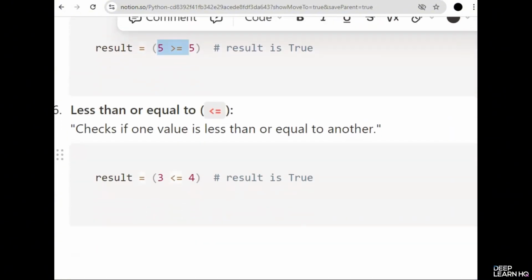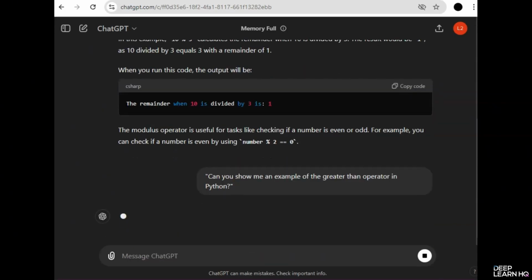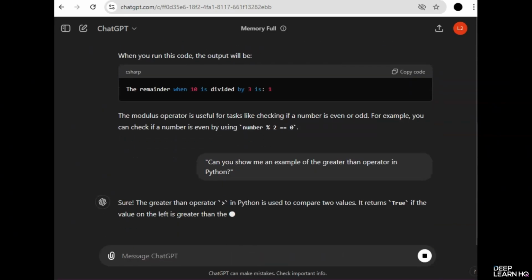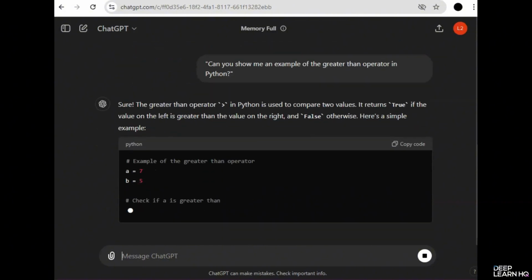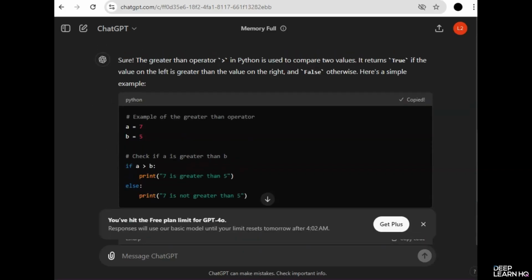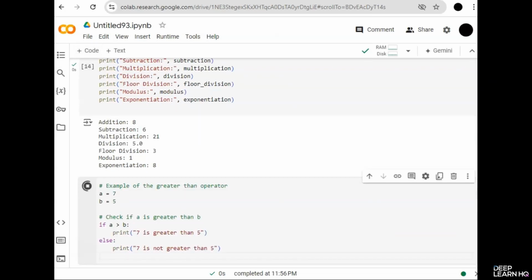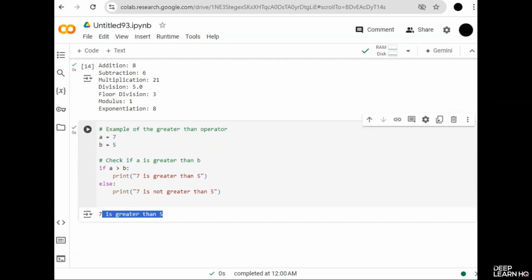So now let's ask ChatGPT to show us an example of the greater than operator. For this, you can type a prompt in ChatGPT that says, can you show me an example of the greater than operator in Python. And it responds with this example. A is equal to 7 and B is equal to 5. And then it checks if A is greater than B. So let's copy this and go to Google Colab. Create a new cell and paste your code here. So 7 is greater than 5, which is the correct answer.